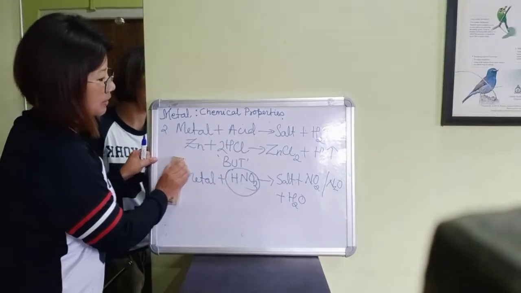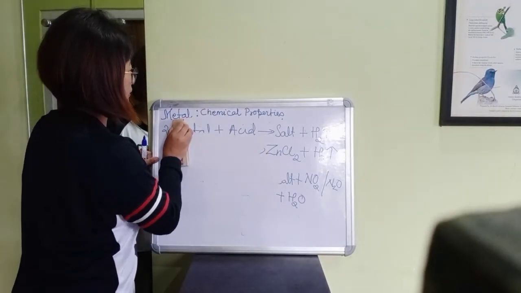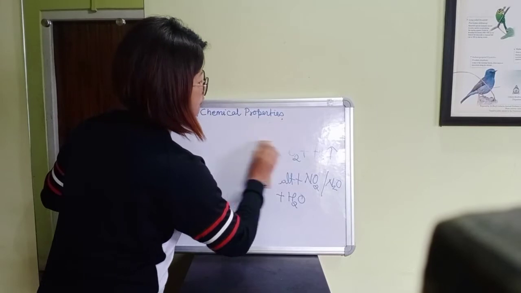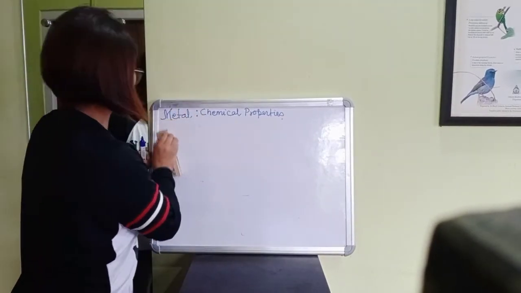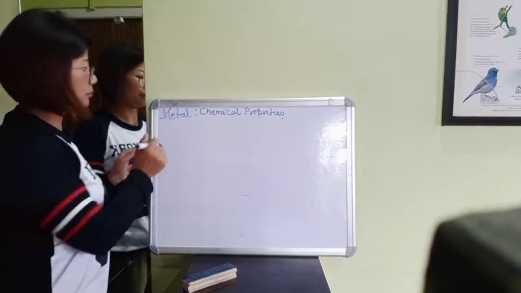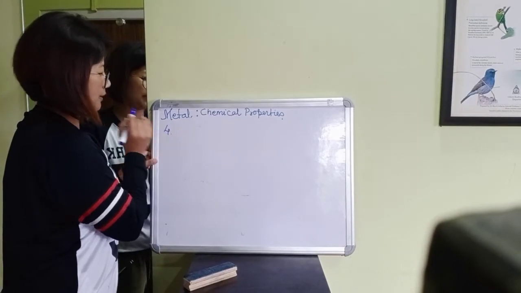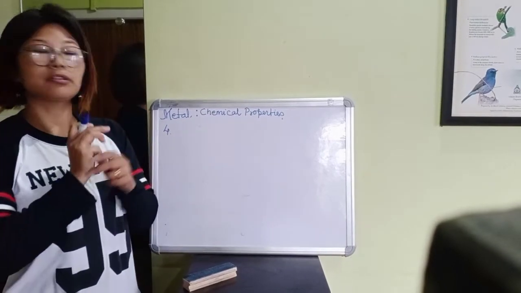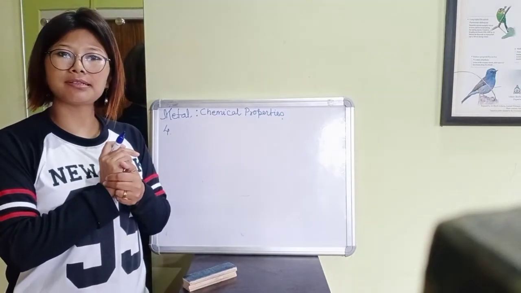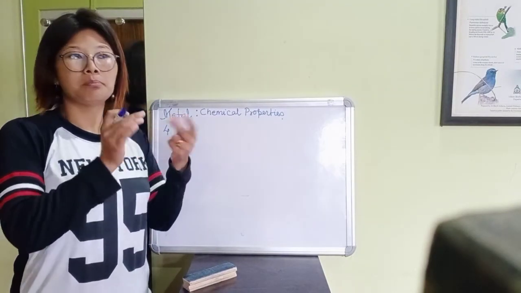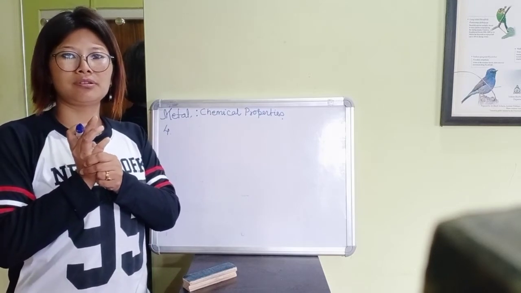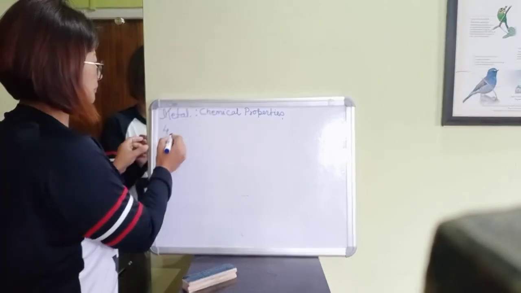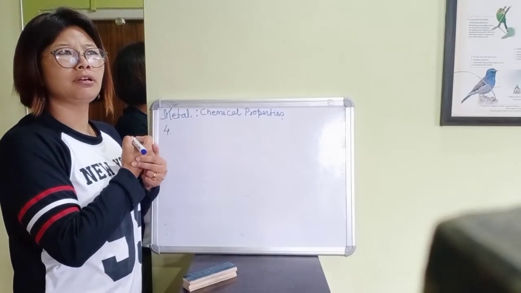Alright, so that is it. Now the last part, number 4 of the chemical properties of metal, is what happens when metal reacts with another metal salt. Let's take the example of copper.